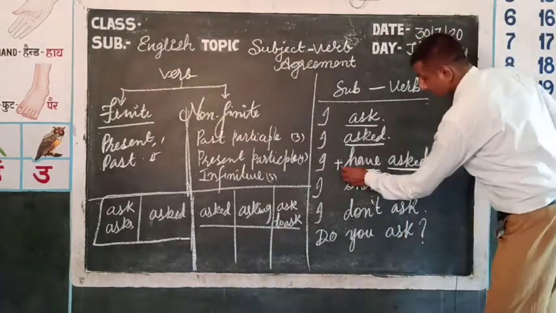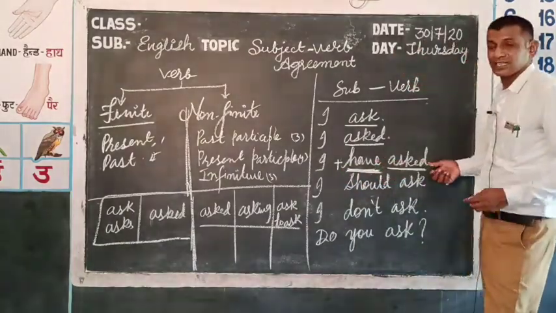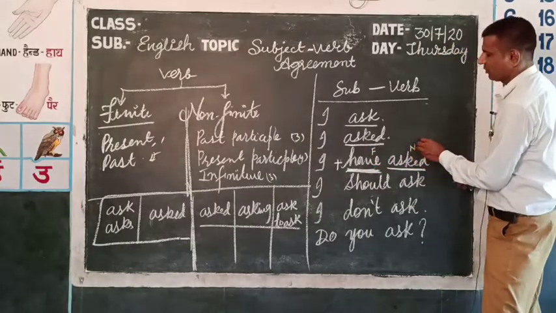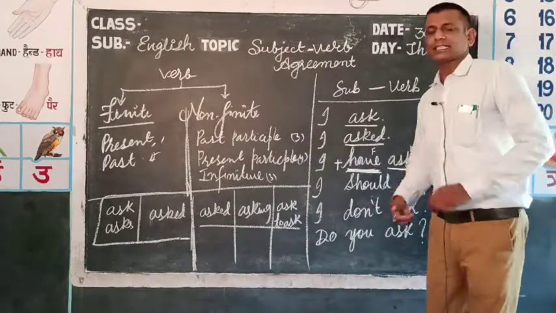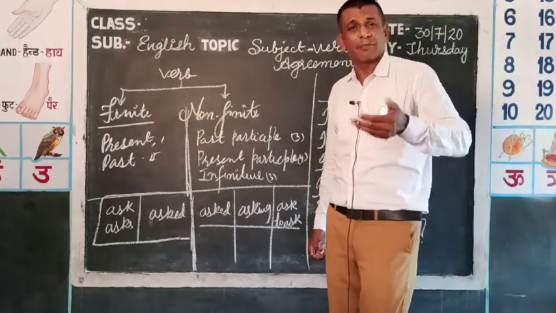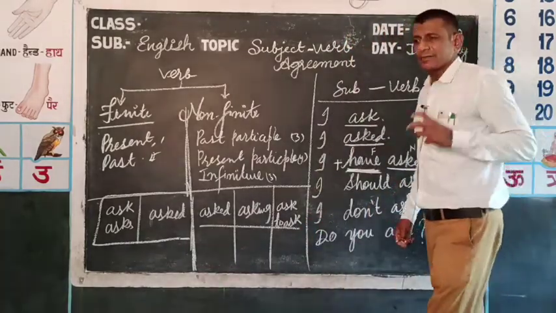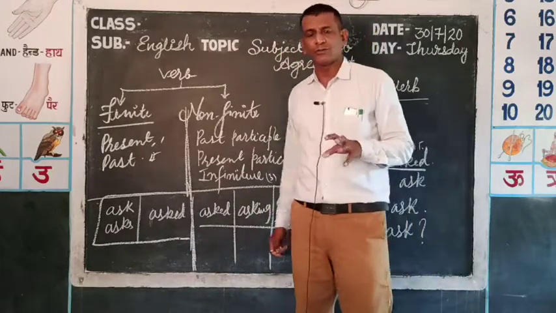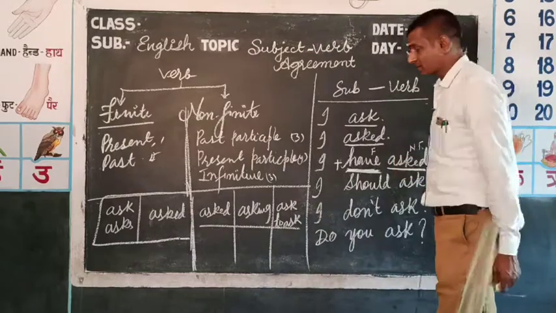So here have is finite, this is non-finite, this is finite, this is non-finite. It means subject always makes agreement with the finite verb, okay. Or I am using the terms finite and non-finite, you need not be confused, you can call them the present and the past forms for your better understanding.